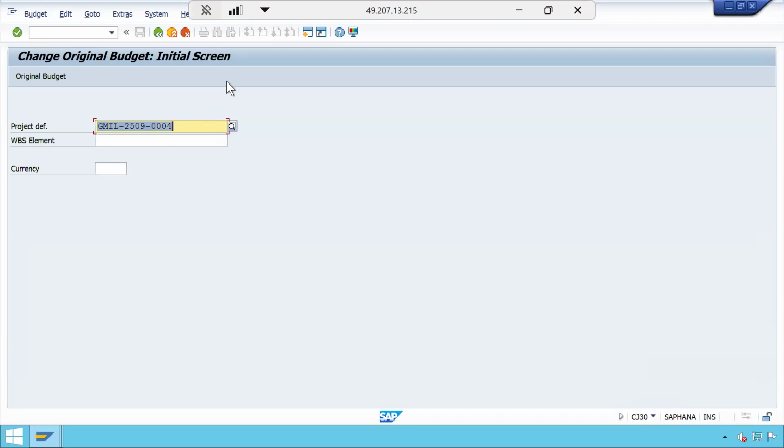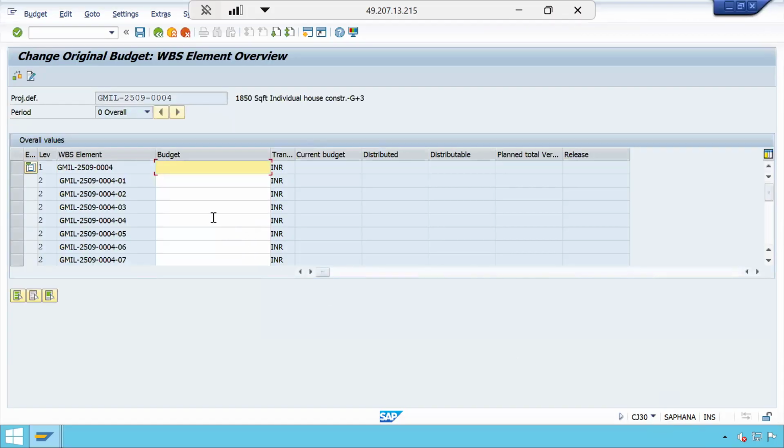perform the original budget, that is the first time the budget that we are planning against the project, as per the cost estimation performed by the costing engineer or the project estimation team. As per that, we have to keep the original budget. So this is the original budget transaction code CJ30. Whenever we are keeping that budget for the first time, we will call it the original budget. Now see, I am just trying to keep those values here. Yeah, so it is pasted.